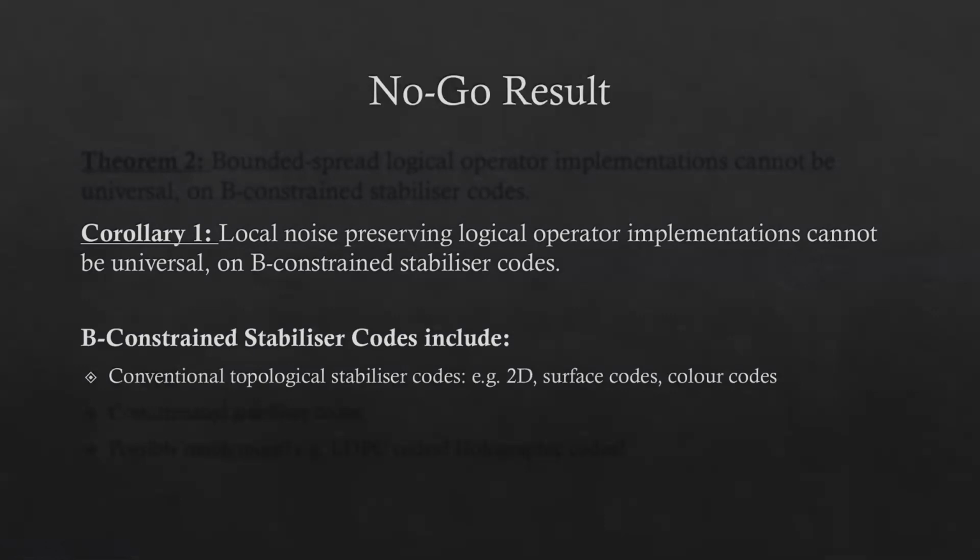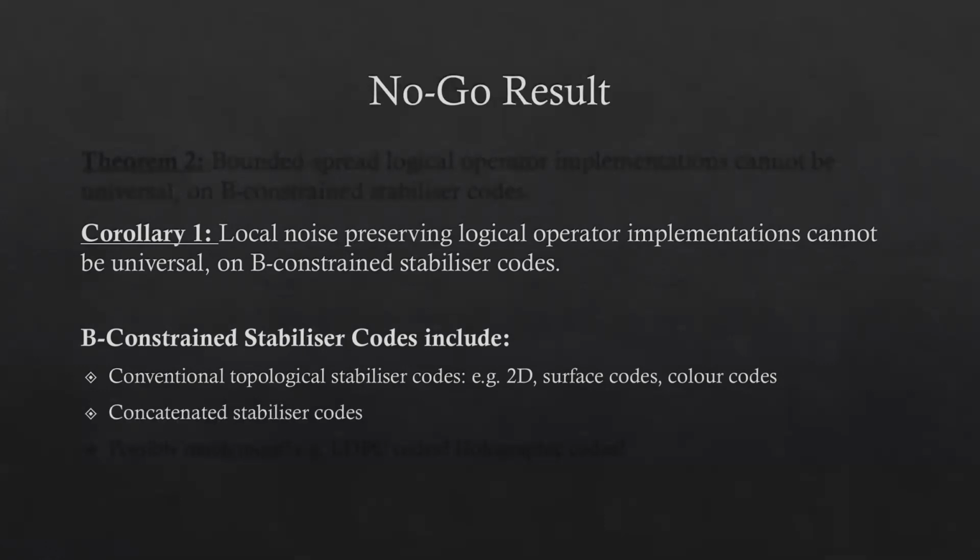As discussed, B-constrained stabilizer codes have a very technical definition, which we constructed to encapsulate the property necessary for this no-go result to hold. However, we note that, as we show in the paper, a number of important classes of the most standard, well-studied stabilizer codes are indeed B-constrained. For example, B-constrained stabilizer codes include all conventional topological stabilizer codes, that is all topological stabilizer codes with TQFT order. This includes all of the most standard examples, such as all two-dimensional topological stabilizer codes, as well as surface and color codes in all dimensions.